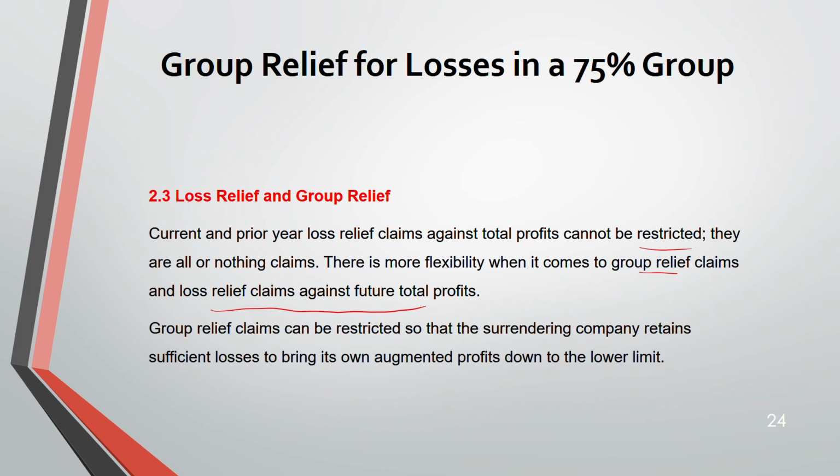So group relief can be restricted, so the surrendering company retains sufficient losses to bring its own augmented profit down to the lower limit. Remember, the surrendering company surrenders their losses to the claimant company, right? But the surrendering company can now retain some losses, at least to such an amount that it will help it bring its augmented profit down to the lower limit. So it has to pay lower tax.